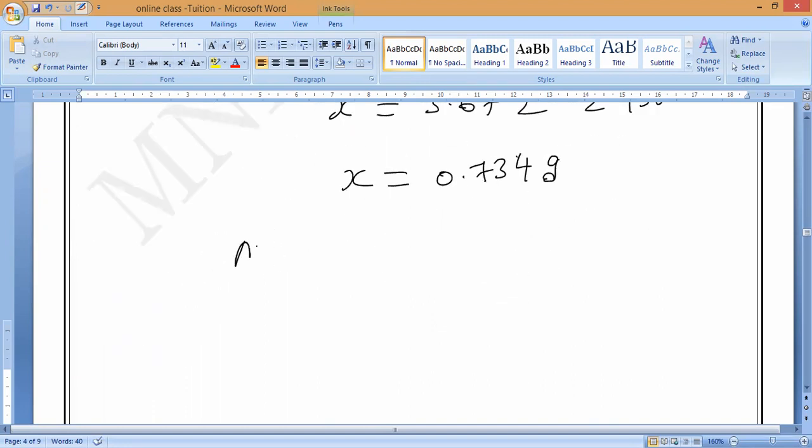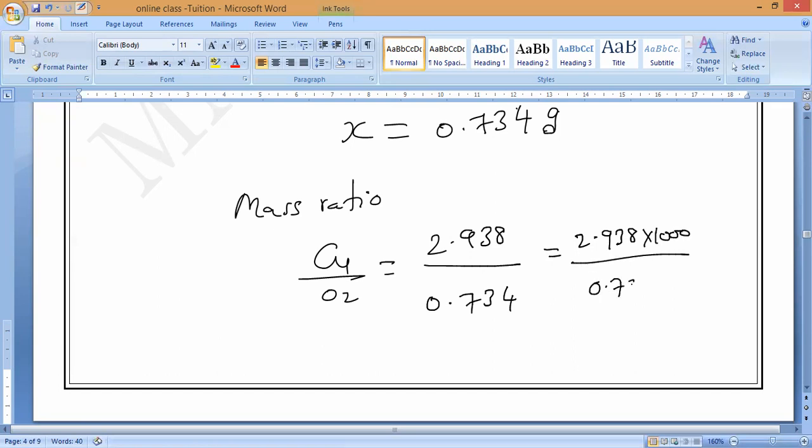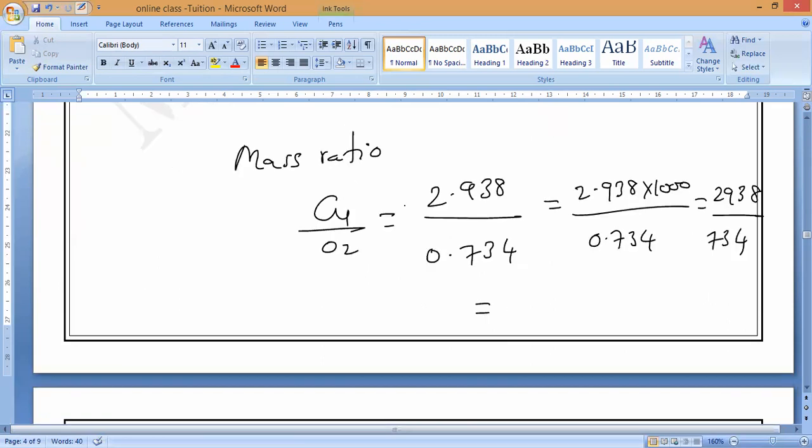What is the mass ratio? Check it, guys. Mass ratio of copper divided by oxygen, which is copper 2.938 divided by 0.734, multiplied by 1000. Yes or no? So it gives 2938 divided by 734. Do it. How much will the ratio come? You can check in the simplest form.